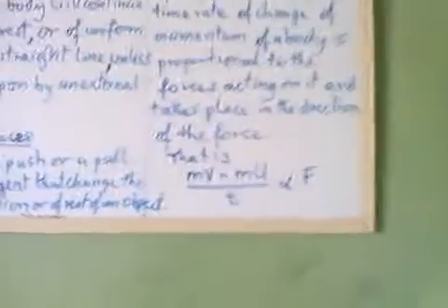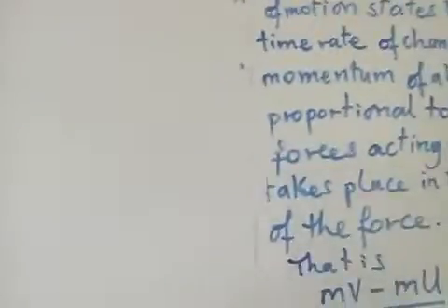So from this, we can continue and get our formula for calculating the resultant force acting on the object that is moving in a straight line, as a result of the resultant force F being applied to it.